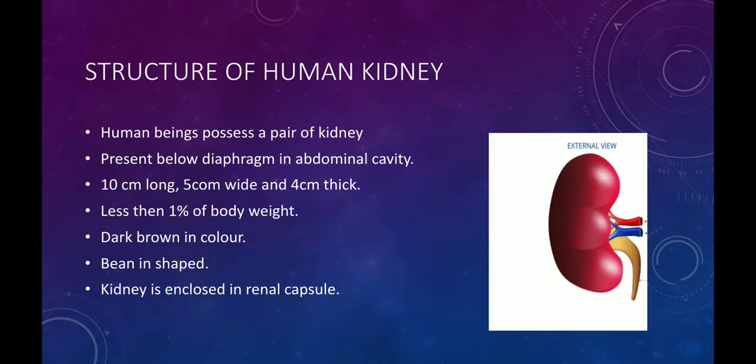Next one is the structure of human kidney. Human beings possess a pair of kidneys. The location of kidney is basically below diaphragm in abdominal cavity. Size of kidney is about 10 centimeter long, 5 centimeter wide and 4 centimeter thick. Weight of kidney is less than 1% of body weight. Kidney is dark brown in color and bean in shape. Kidney is enclosed in a tissue-like structure which is known as renal capsule.